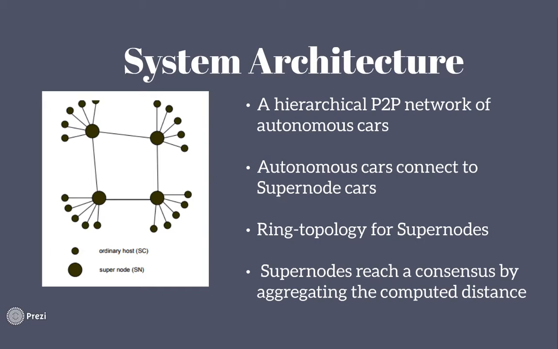Here's the system architecture. We decided to adopt and apply some concepts that we learned in class. The system architecture is a hierarchical P2P network of autonomous cars with Skype-like architecture. Each autonomous car connects to an aggregator or supernode, which form a ring-like topology. The supernodes come to a consensus on which car should pick up the customer. The decision is made by aggregating the computed distance of every car from the customer who requested the ride.